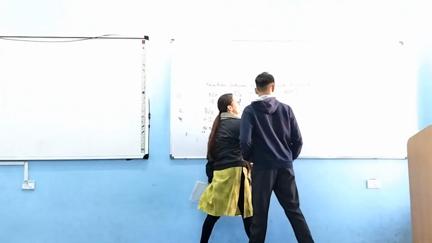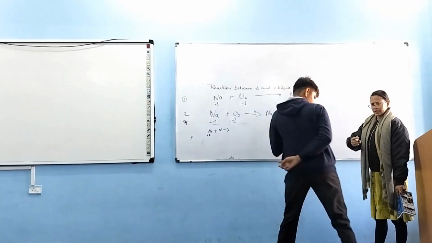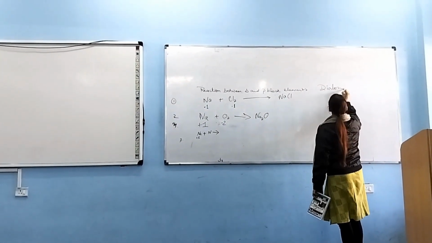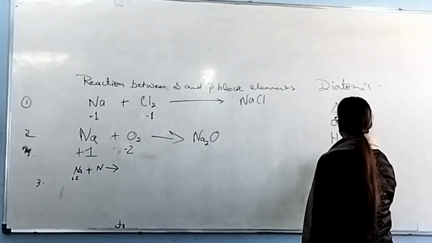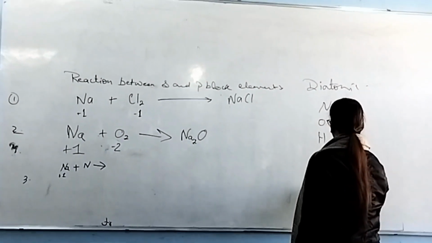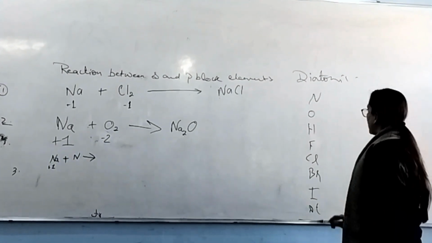Students, how come you are forgetting the diatomic elements? Nitrogen, oxygen, and hydrogen, fluorine, chlorine, bromine, iodine, and astatine.